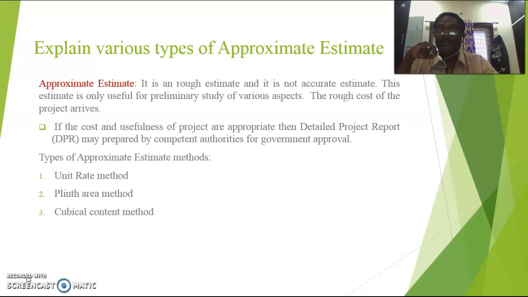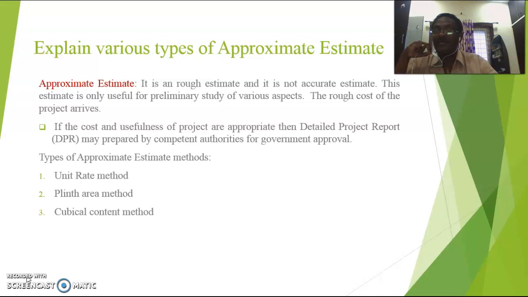Detailed project report means how to prepare, first of all, the detailed estimate. Next one, analysis of rates. Last one is the abstract estimate. Then you can get the probable cost of the structure in a proper way. But this approximate estimate will give the rough estimate. It is also called a preliminary estimate. Why called preliminary? Because these estimates are prepared in the initial stages for the sanction purpose from the government.